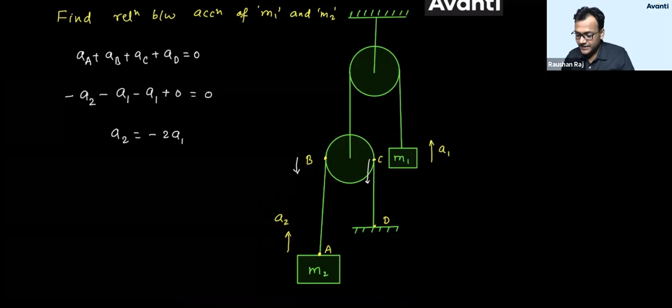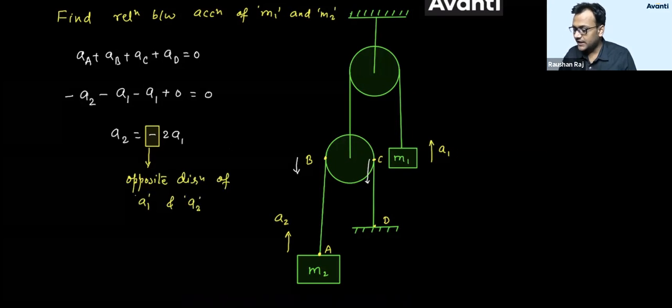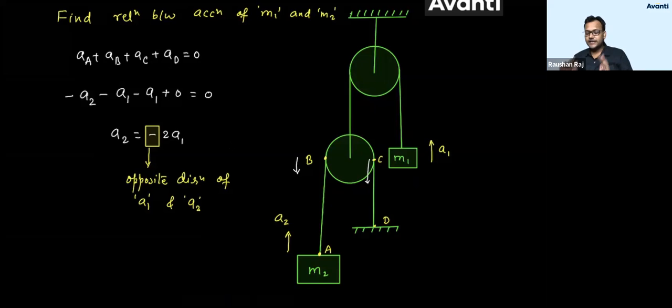So this negative sign suggests opposite directions of a1 and a2. Guys, didn't I tell you that you can consider any direction of the block? If the direction assumed is correct, you will get a positive sign. If the acceleration assumed is incorrect, you'll get a negative sign.